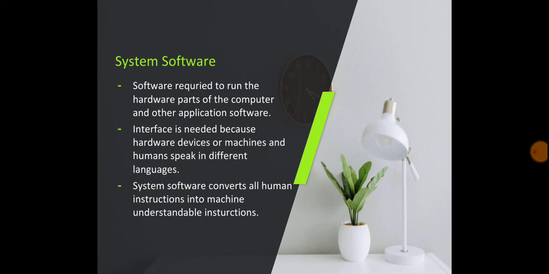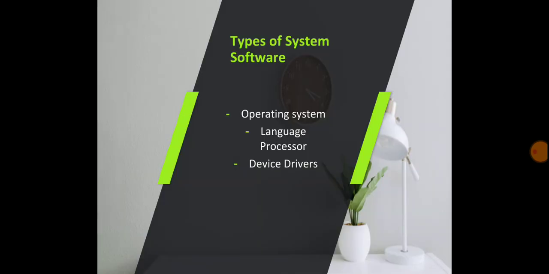For this work there are different types of system software: operating system, language processors, and device drivers. Let's see what these software do. The operating system is responsible for the functioning of all the different hardware parts.